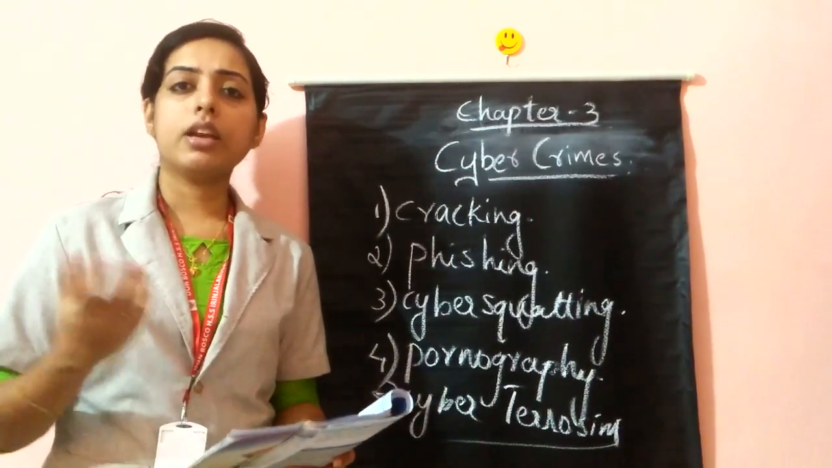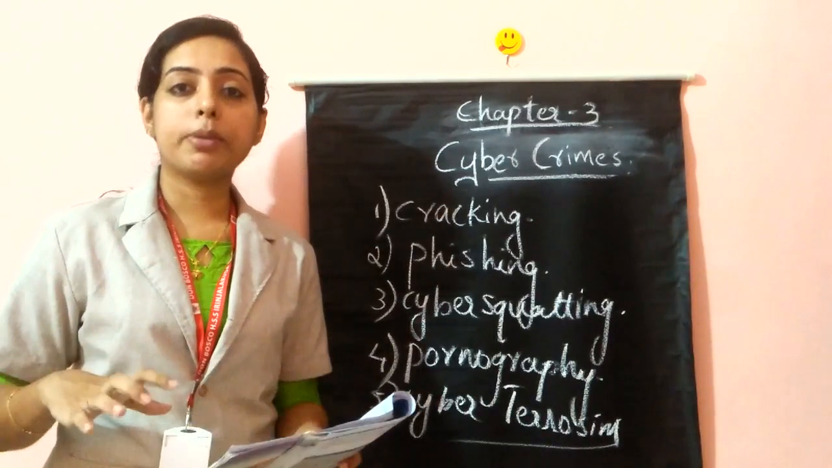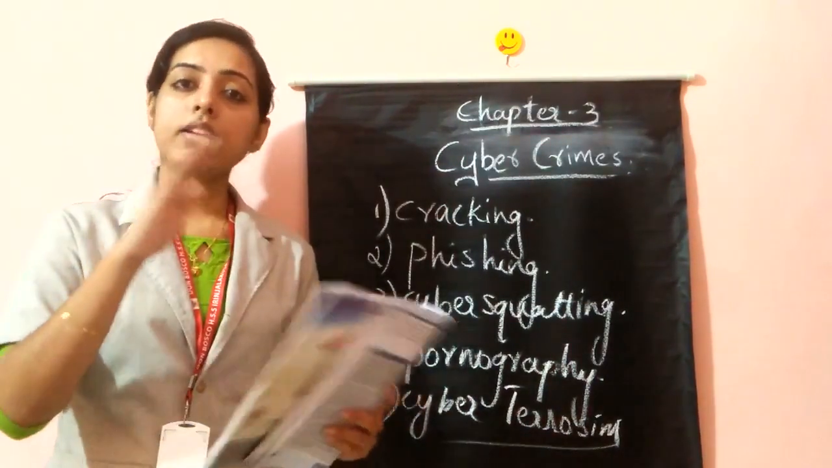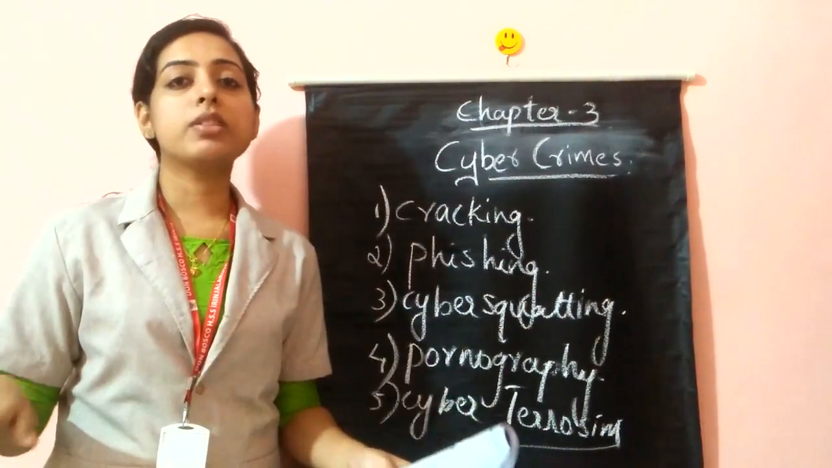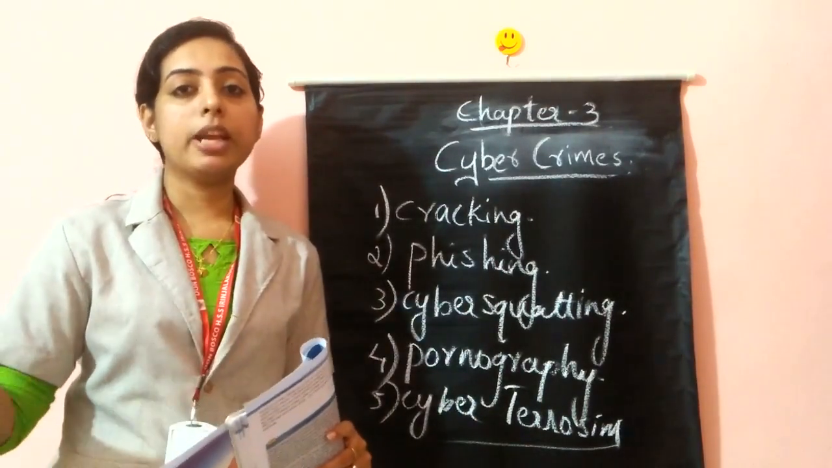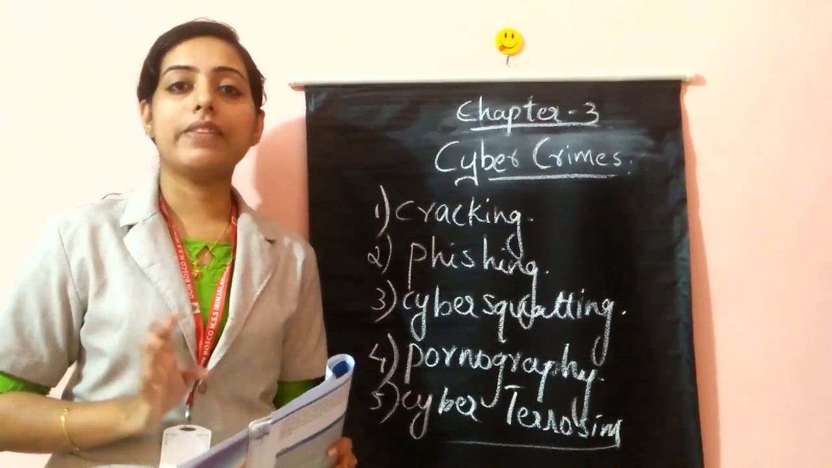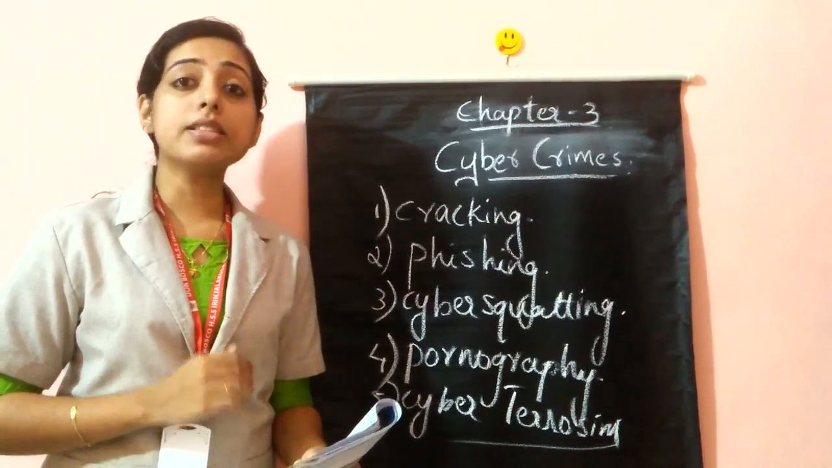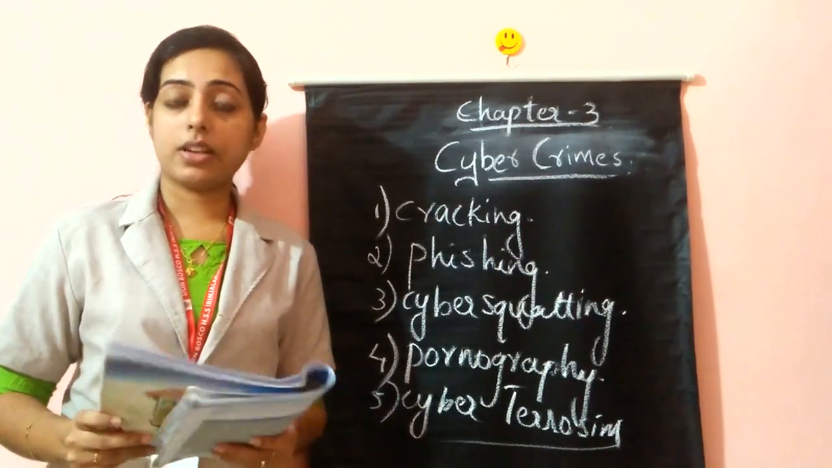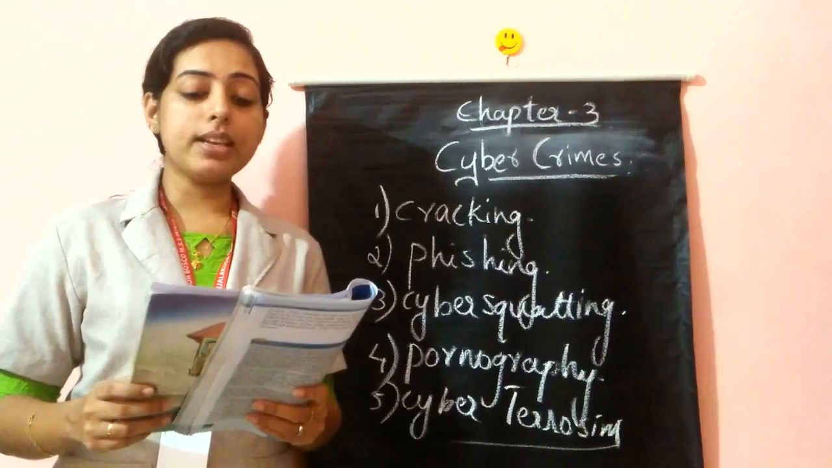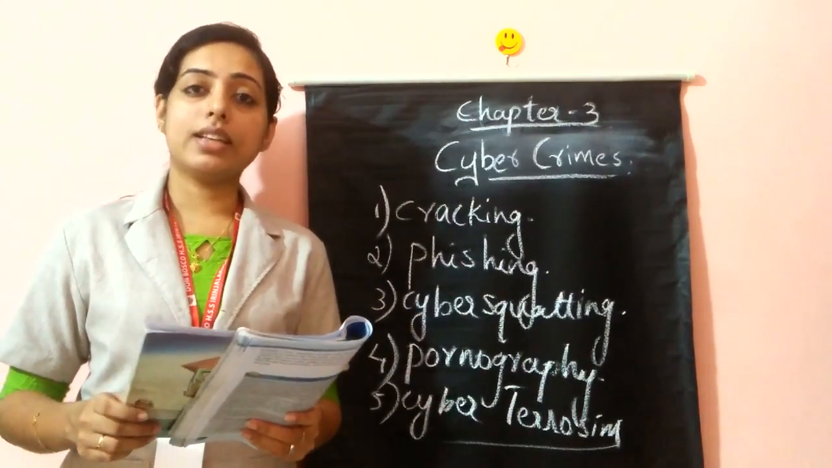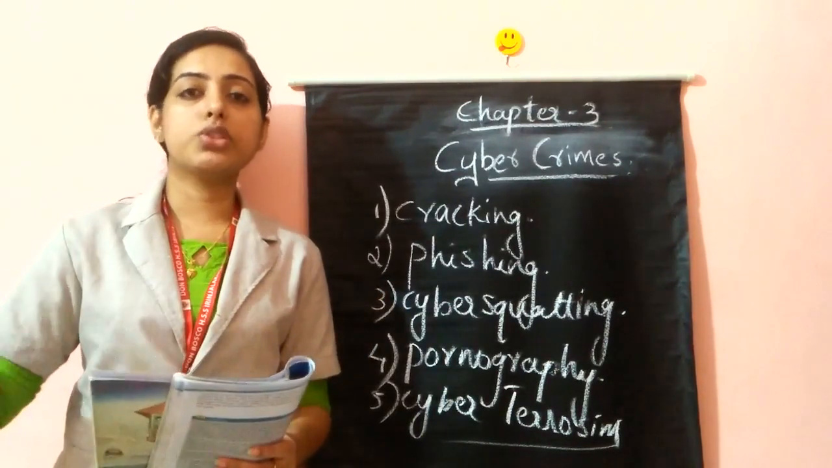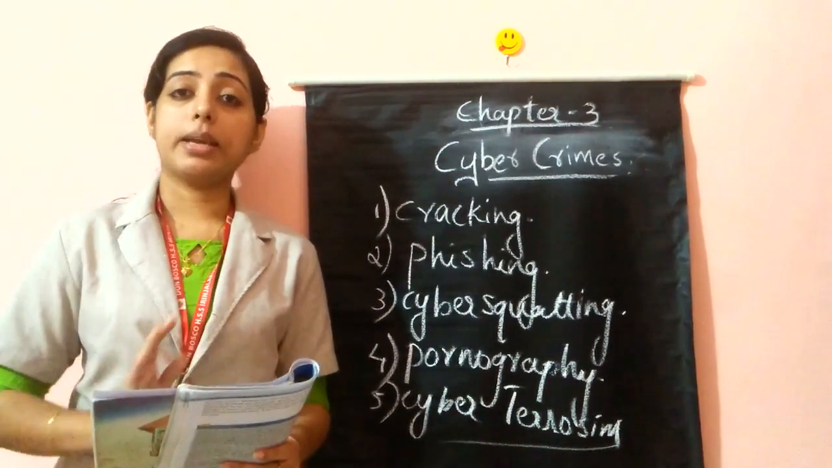Pornography means taking a picture of another person without their permission or creating a video of that person, where the face will be that person's face and other body parts will be other people's. So doing such illegal activities without their permission is known as pornography. And the last cyber crime is cyber terrorism. Cyber terrorism means the act of using cyber technology to threaten the security, unity and supremacy of the nation. The threat to our nation is known as cyber terrorism.